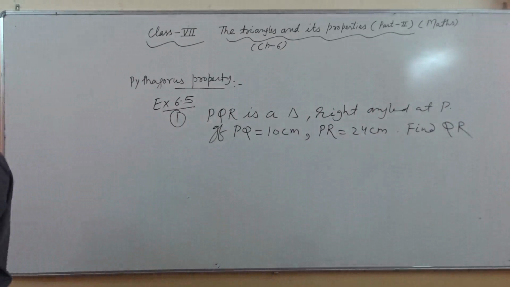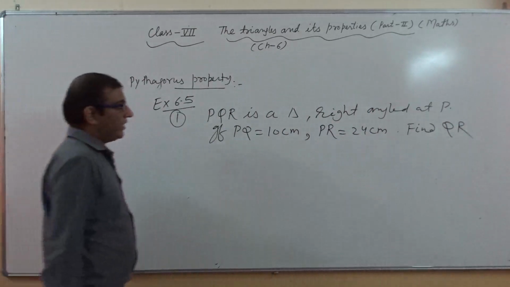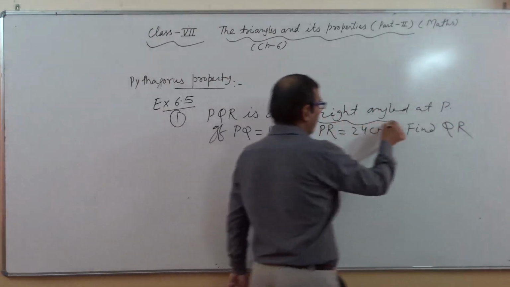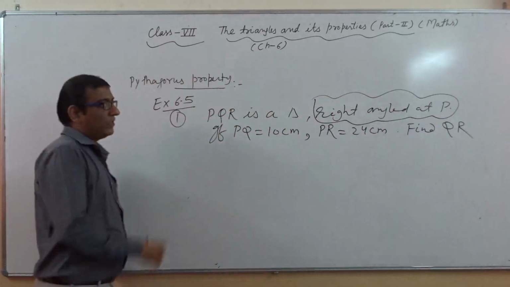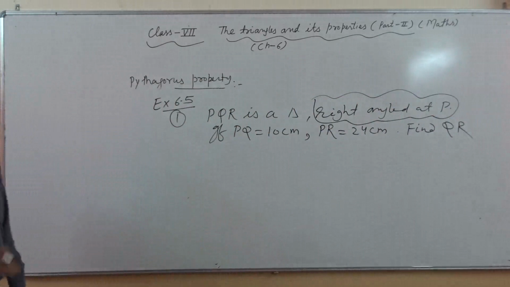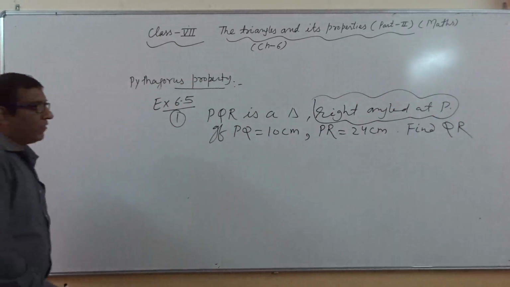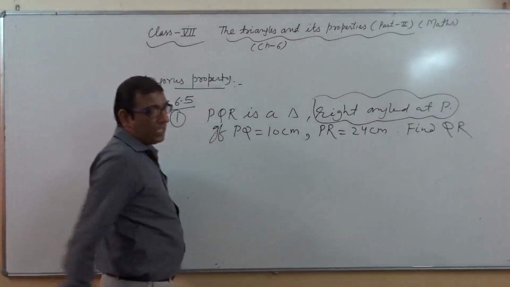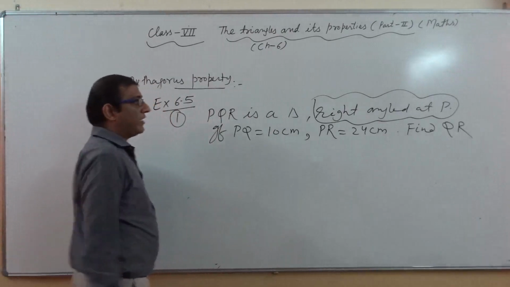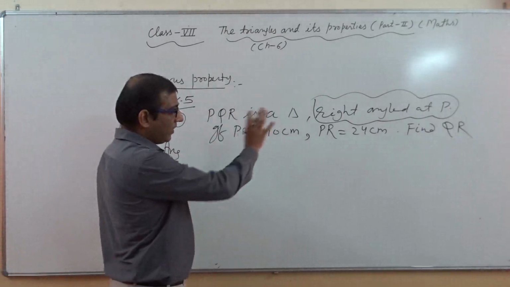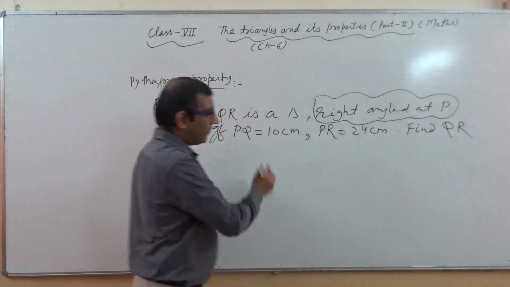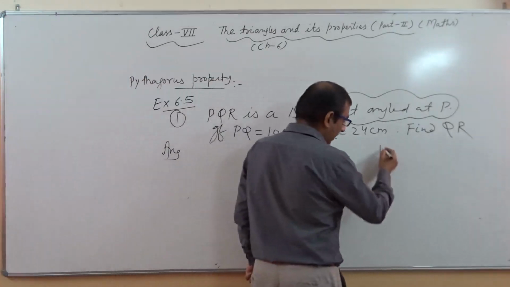So how can we solve this question? As you see here, it is written right angle at point P. Whenever this type of statement is given, it means we will go with only one property, that is the Pythagoras property. So how can we start it? In this question, right angle at P, so first we will make a diagram of the right angle triangle.